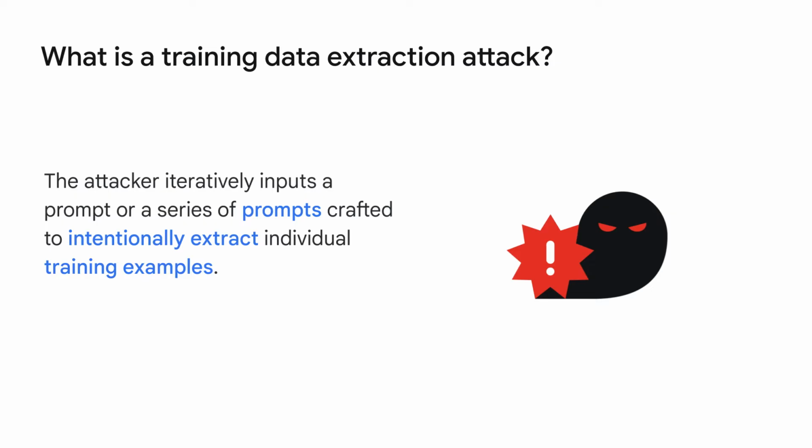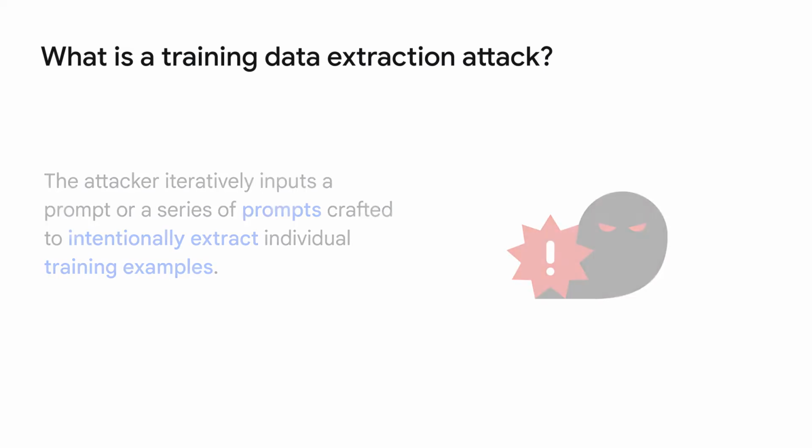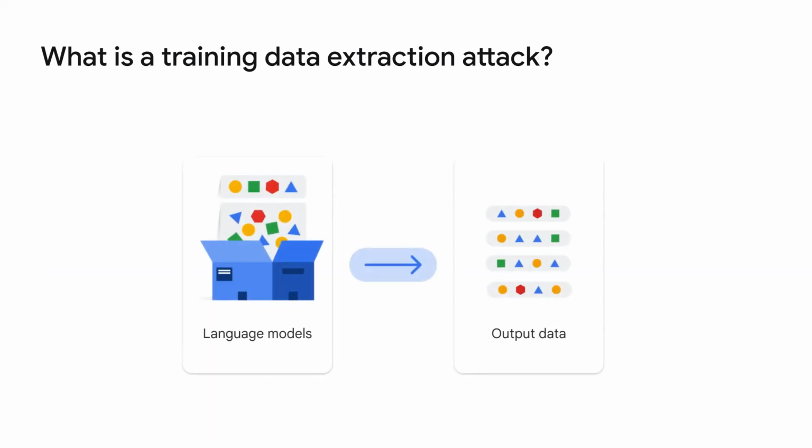This type of attack has the greatest potential for harm when applied to a model that is available to the public, but the data set used in the training is not publicly available. By design, language models make it very easy to generate a large amount of output data. By seeding the model with random short phrases, the model can generate millions of continuations, for example, probable phrases that complete a sentence. Most of the time, these continuations are benign strings of sensible text. Sometimes they can leak sensitive information.